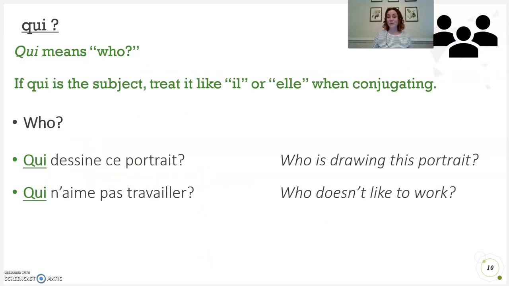Qui means who. Let's talk about qui for a second. If qui is the subject of a sentence, qui is the one doing the action. When you're conjugating your next verb, treat that verb like il or elle, because qui is like he or she here. So if I said qui dessine ce portrait, who's drawing this portrait? Dessine is conjugated in the third person singular, just like il or elle. Qui n'aime pas travailler? Who doesn't like to work? And so you'll conjugate aime just like il or elle.